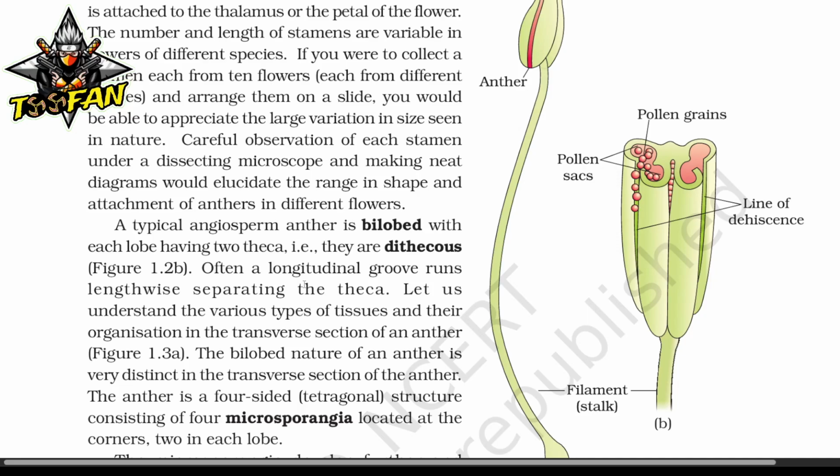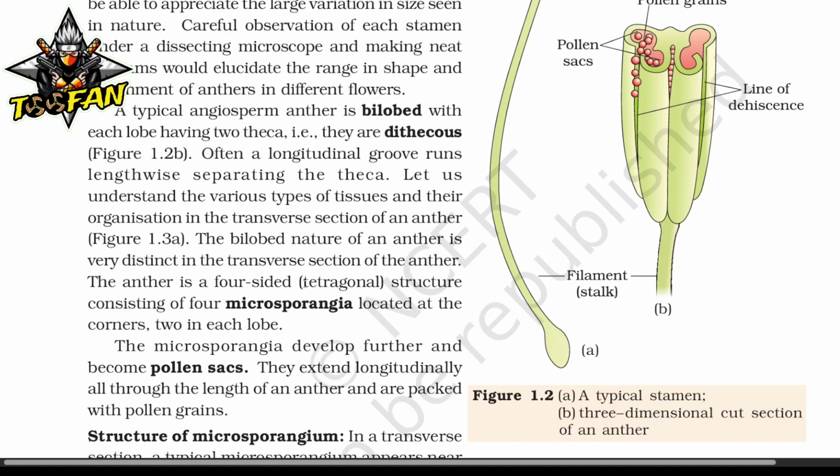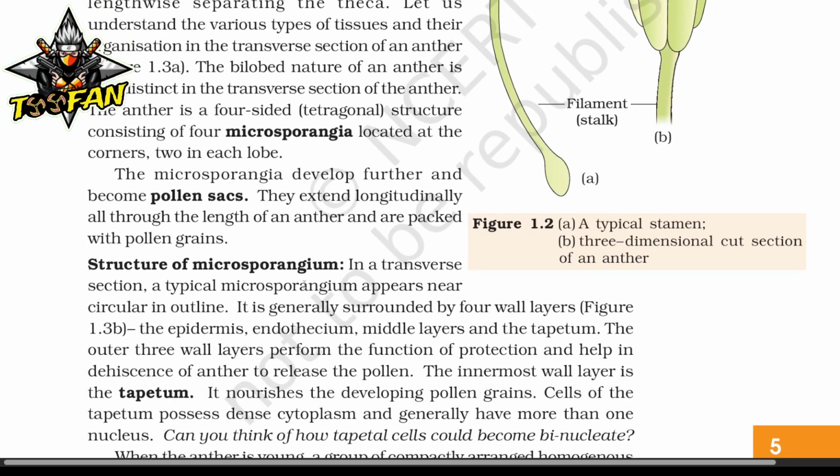The bilobed nature of an anther is very distinct in the transverse section of the anther. The anther is a four-sided tetragonal structure consisting of 4 microsporangia located at the corners, 2 in each lobe. The microsporangia develop further and become pollen sacs. They extend longitudinally all through the length of an anther and are packed with pollen grains. Structure of microsporangium in a transverse section.